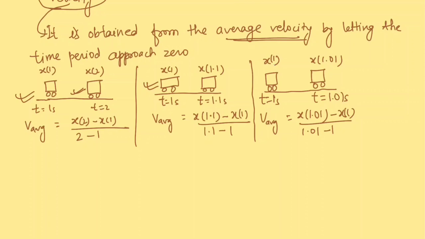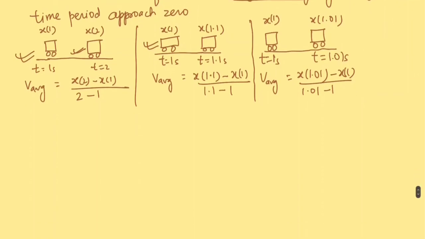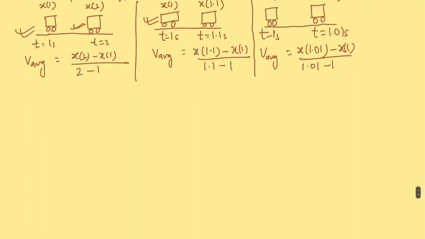Okay, so we see that as we go on shrinking the size of the time period, the average velocity approaches the instantaneous velocity at the beginning of the time period. So if you have studied mathematics, the calculus part, then you might know that this situation is best described by something called the limit.